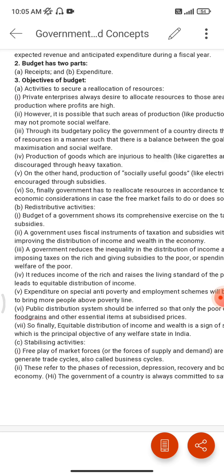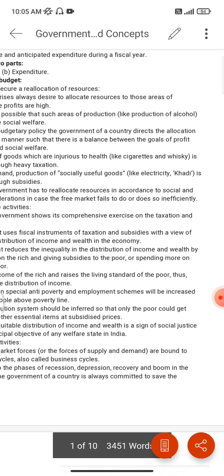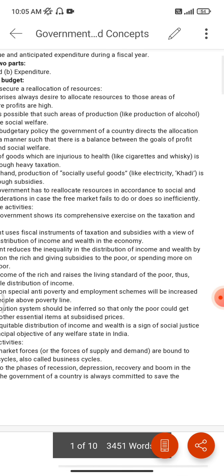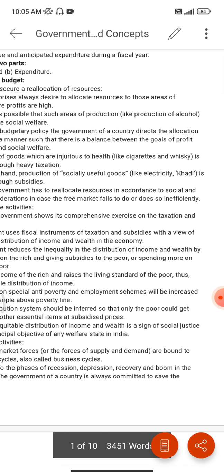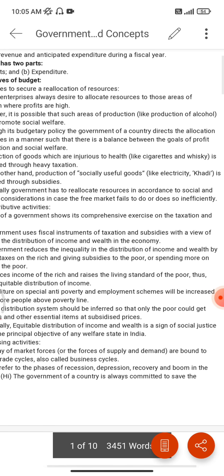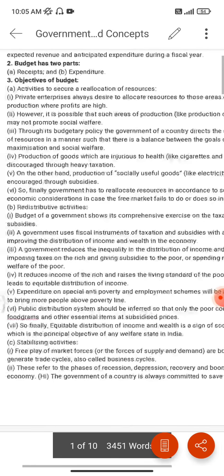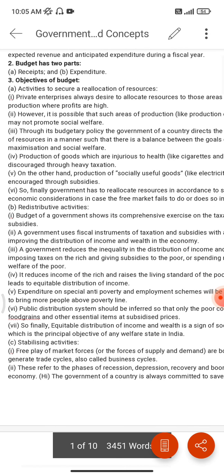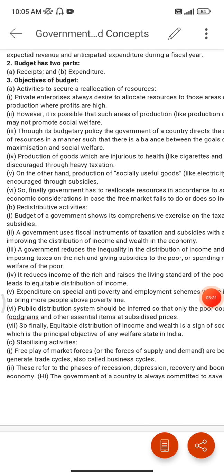On the other hand, we have some socially useful goods like khadi, which is a swadeshi product, so it will increase our economy. And electricity is a socially useful good, so these are encouraged through subsidies. When we buy those kinds of products, we will get some kind of subsidy or discount on them, to encourage khadi products and made in India products.